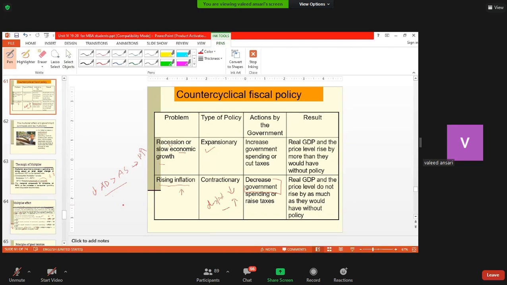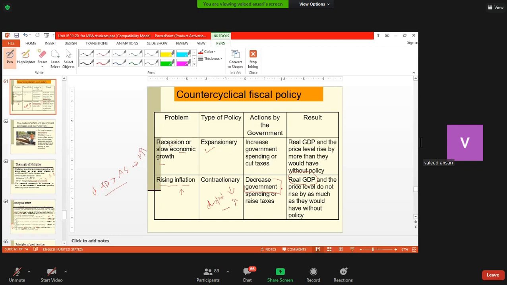But the art of economic policy is that when containing inflation, the government should not unduly affect the real GDP. By curbing inflation, the GDP also gets affected, because you are also reducing demand. So that is the art of policymaking, that without hurting the GDP much, one can contain inflation. So fiscal policy is one way to address this problem of inflation. And in the same way monetary policy can also be used.